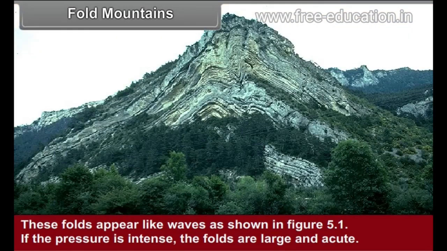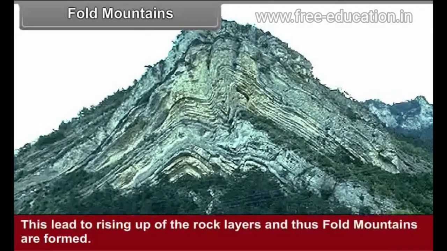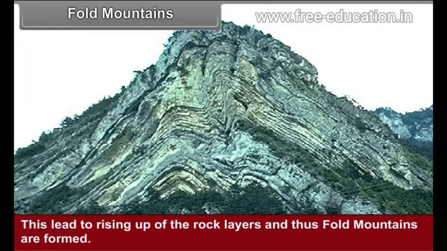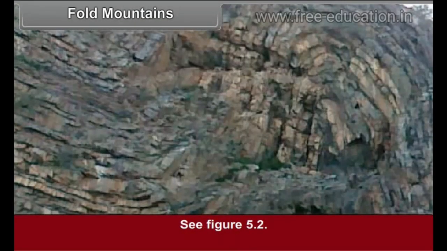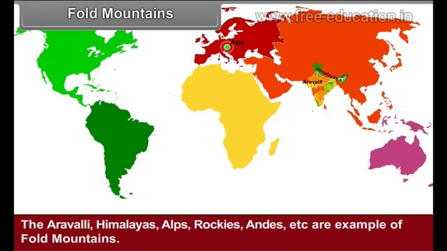If the pressure is intense, the folds are large and acute. This leads to raising up of rock layers and thus fold mountains are formed. See figure 5.2. The Aravalli, Himalayas, Alps, Rockies, Andes, etc. are examples of fold mountains. Block mountains.